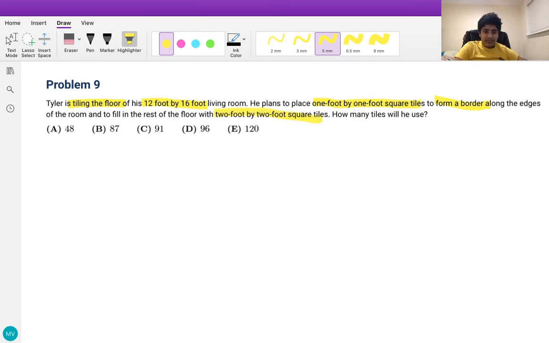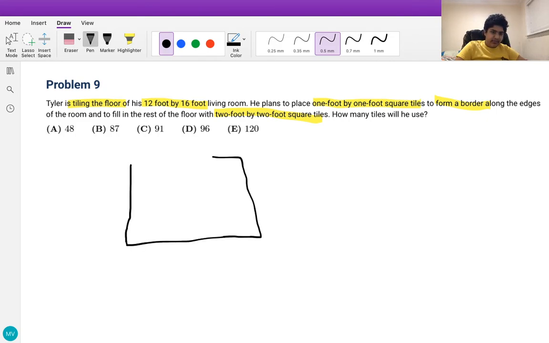So we first note that the number of tiles he uses in total is the number of 1 foot by 1 foot tiles plus the number of 2 feet by 2 feet tiles. So we first find the number of 1 foot by 1 foot tiles. Here we have a rectangle, which is the representation of the room, 12 by 16.